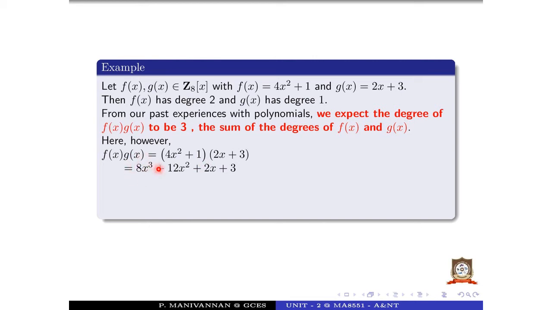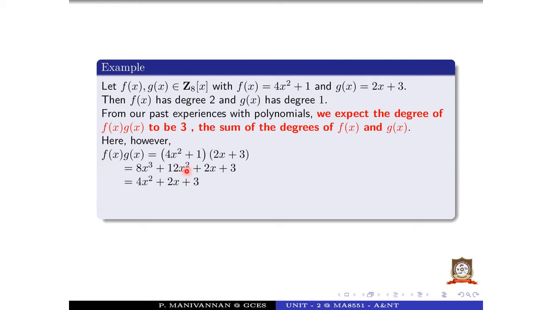Here the 8, what is the value of 8? 8 is 0, since 8 divided by 8, the remainder is 0. Then 12. What is the value of 12? 12 is congruent modulo 8 to 4, since 12 divided by 8 gives the remainder 4.